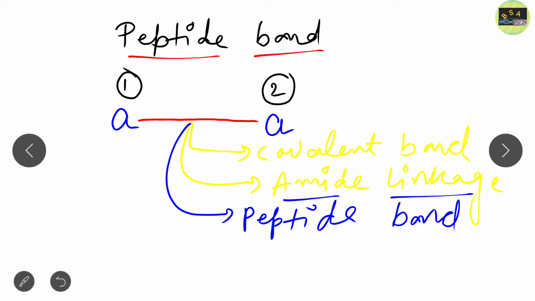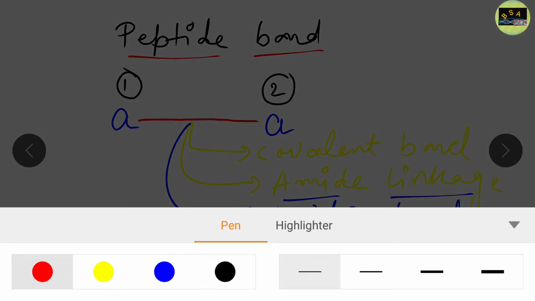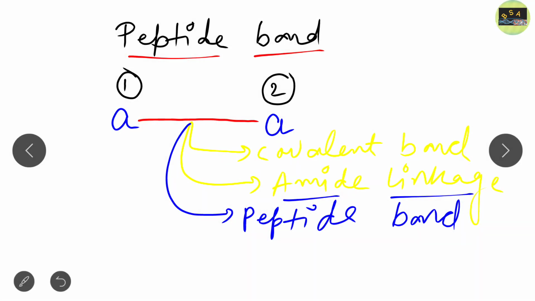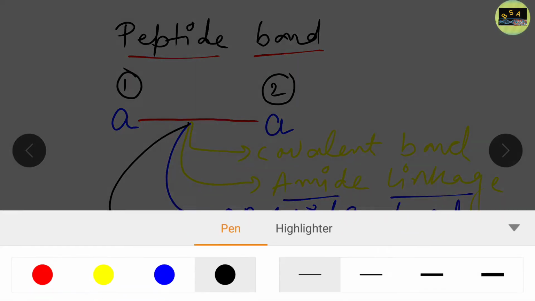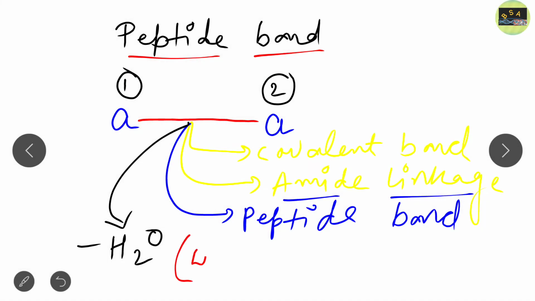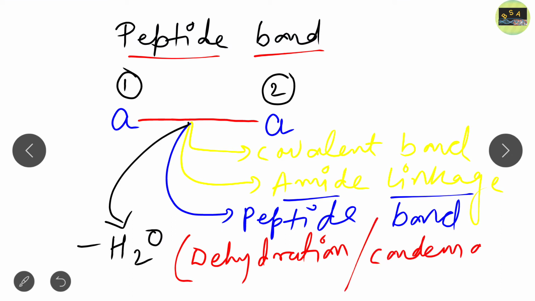Clear? Now, how is this peptide bond formed? Remember another concept. This peptide bond is formed by the removal of a water molecule, that is minus H2O, and we all know that this is a dehydration or condensation reaction. Okay, so basically this is a dehydration or condensation reaction.